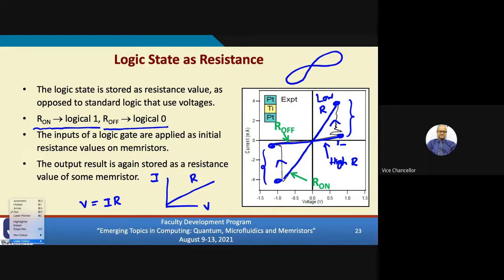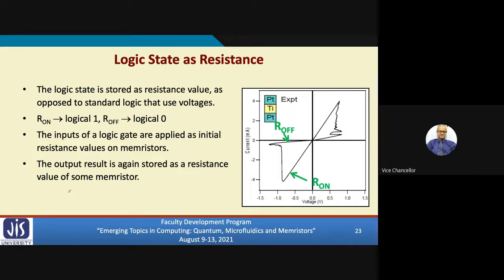Not only that, there is another concept. When we talk about a conventional gate, let's say an AND gate, what do we do in a conventional gate? We apply inputs as voltages, right? Logic 0, logic 1, whatever voltage you apply, and at the output we measure a voltage. But in many of the logic design methods using memristors, the concept is different.